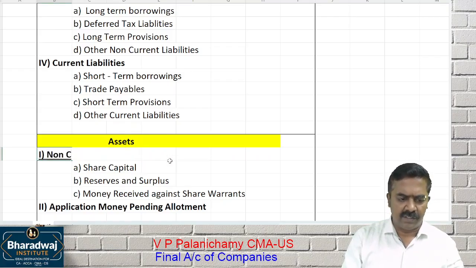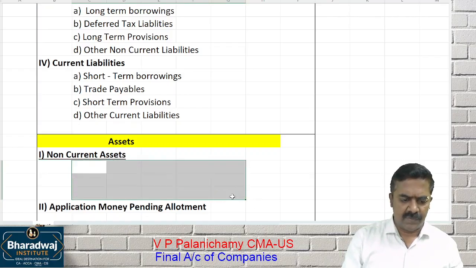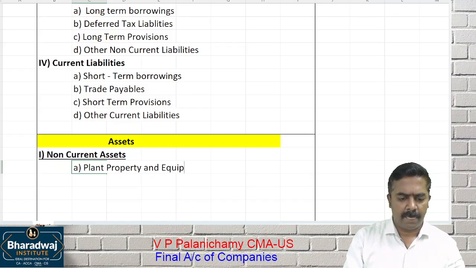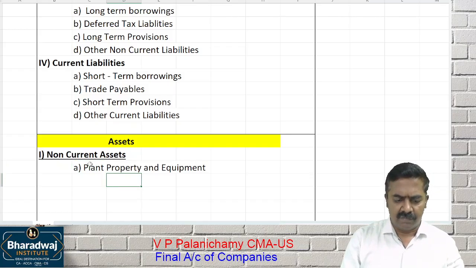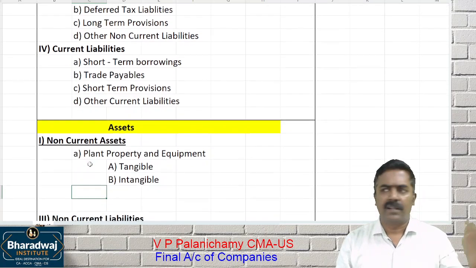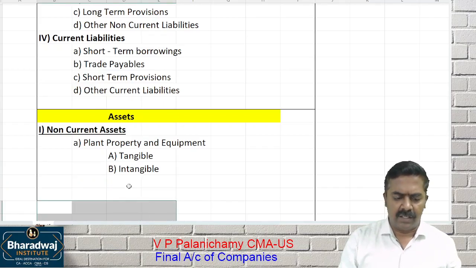First one we call non-current assets. Non-current assets are classified into different categories. We call them property, plant, and equipment, which we have to classify into tangible assets and intangible assets. Tangible assets means land, building, plant, machinery and so on. Intangible assets are patents, goodwill and so on.